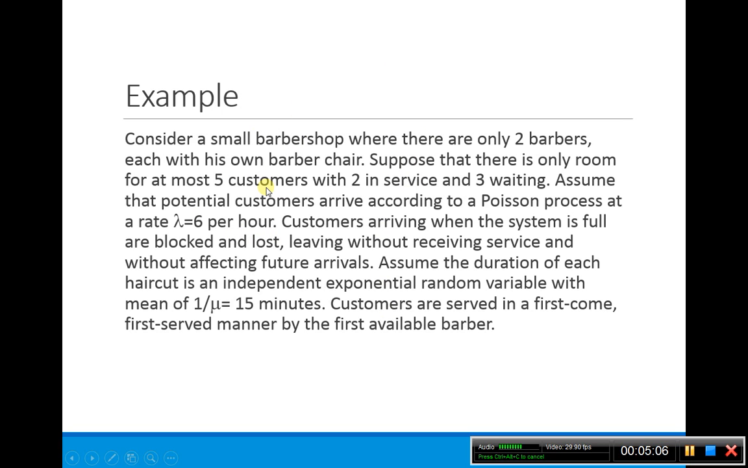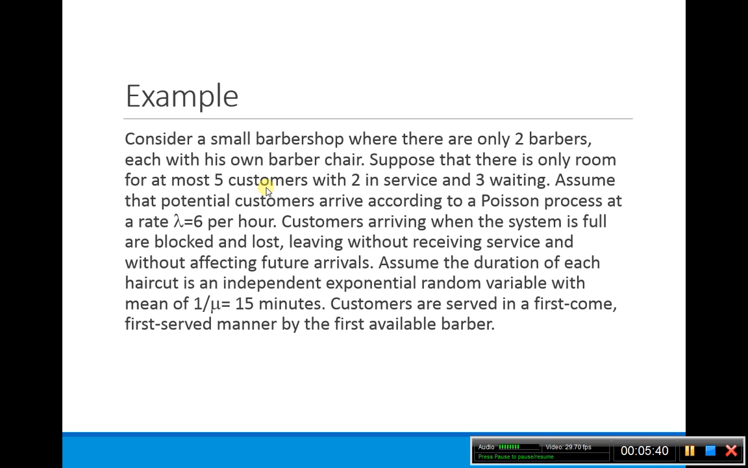We're going to think about being in a barbershop in which there are two barbers, so more of the old-timey barbershops, and each has its barber chair. We're going to assume that at most 5 customers can be there, so 2 can be in service and 3 waiting, so you only basically have 3 chairs in the waiting room. And you're going to assume that customers arrive according to a process at this rate lambda equals 6 per hour. Customers arriving when it's full leave, they're lost, you don't get them back.